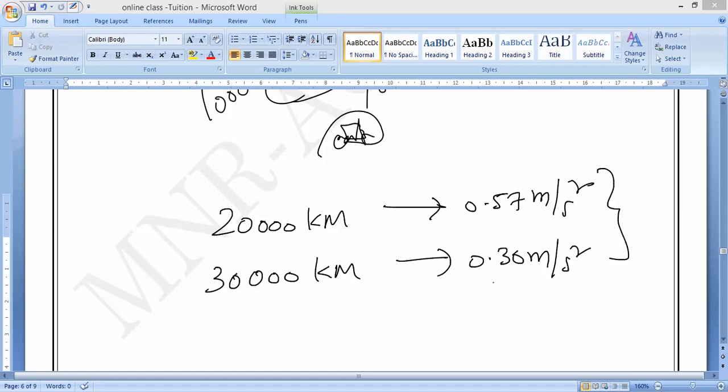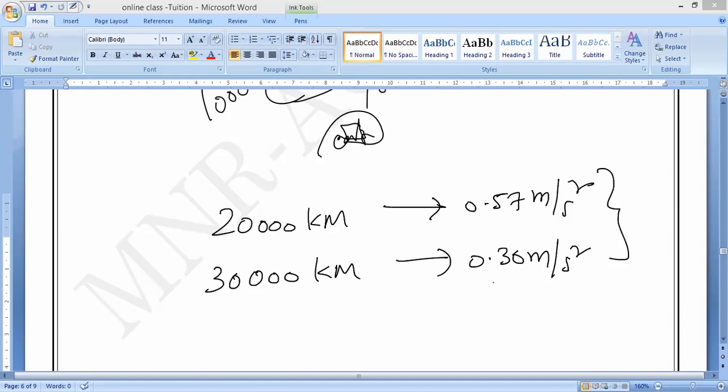But however, it is not true. R value decreases, so g value should increase if you keep on going inside. But it is not true. Actually, this formula for g is not applicable at any point inside the surface of the earth. Do you understand, guys?